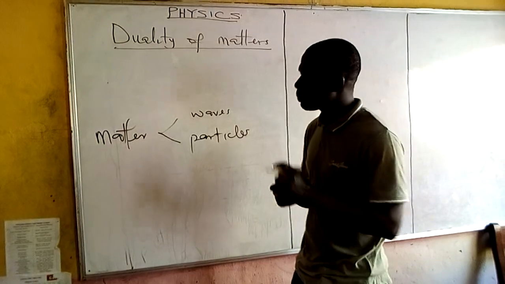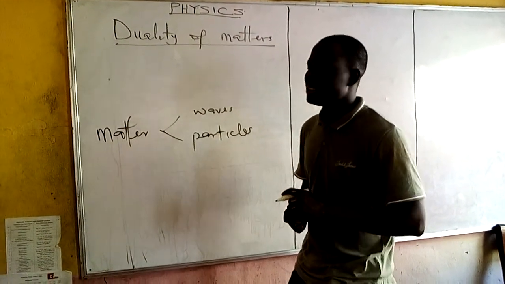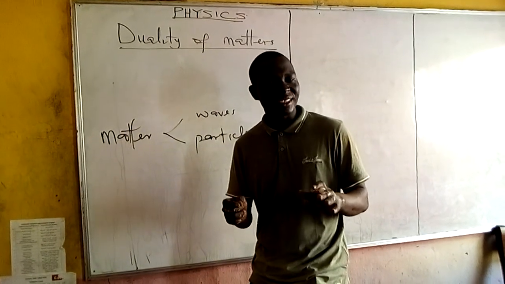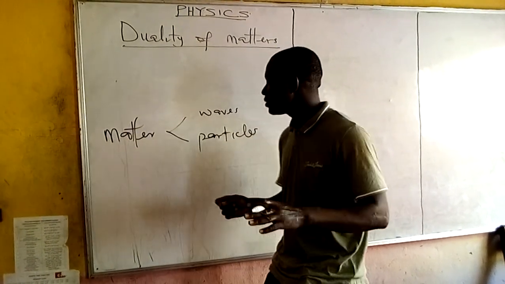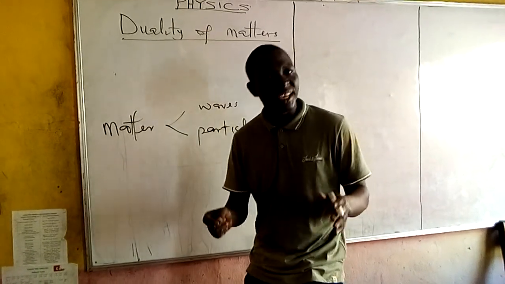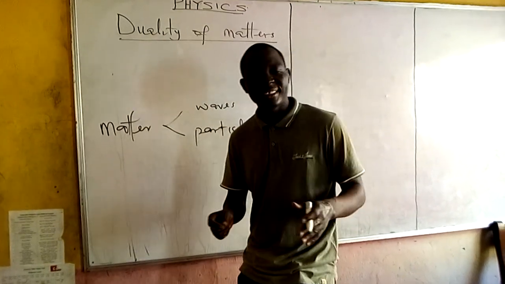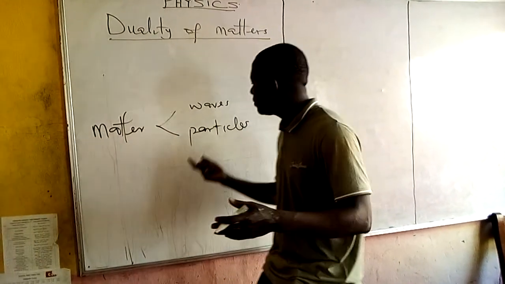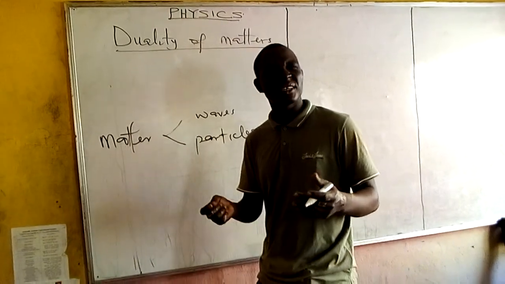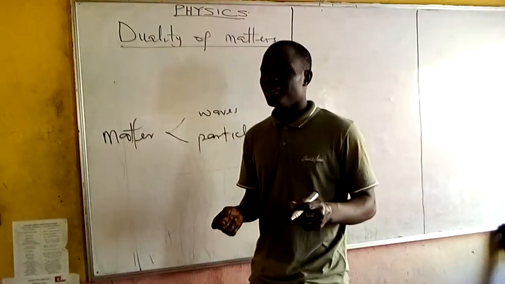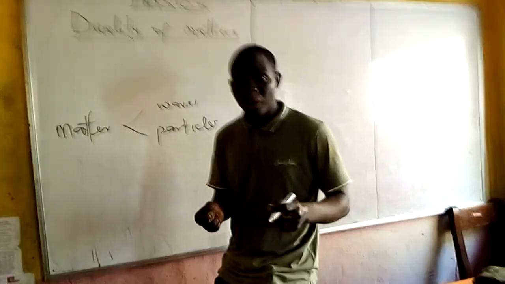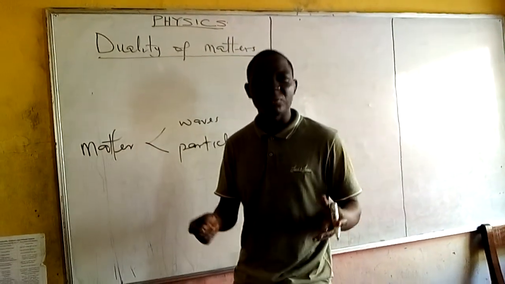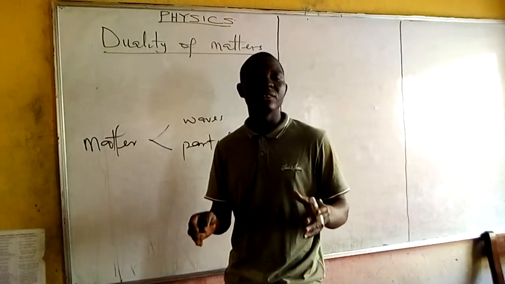So let's talk about properties of waves. It is not new to you. In physics, we have talked about many properties under wave: reflection, refraction, diffraction, polarization, interference. But when matter behaves like particles, what do we talk about? We have talked about diffusion, osmosis, crystal structures, photoelectricity, and Brownian motion. That is when matter behaves like particles.